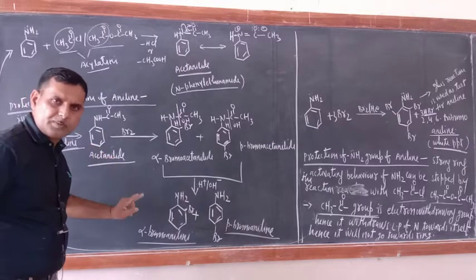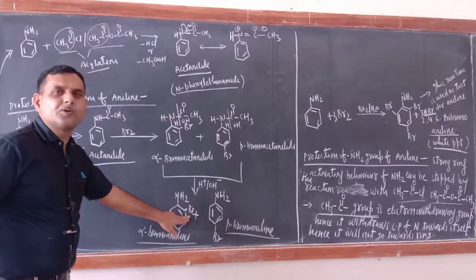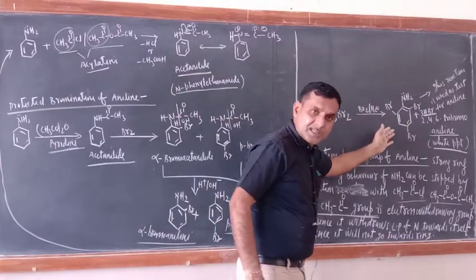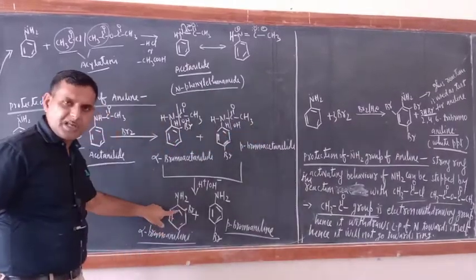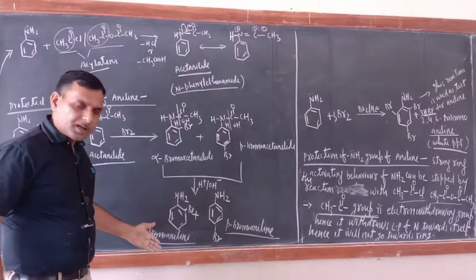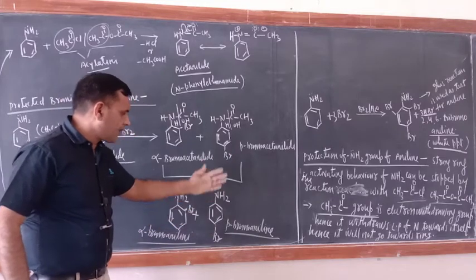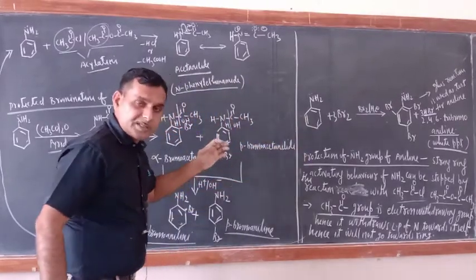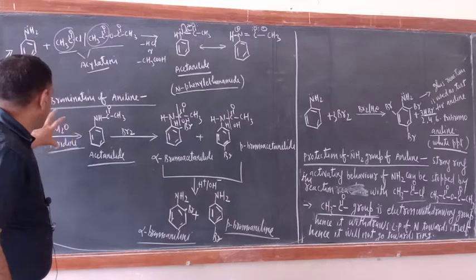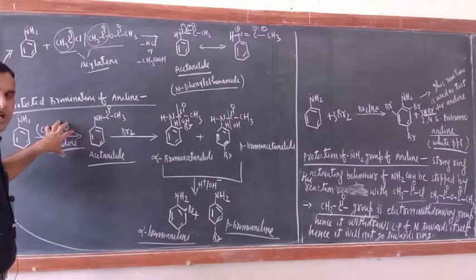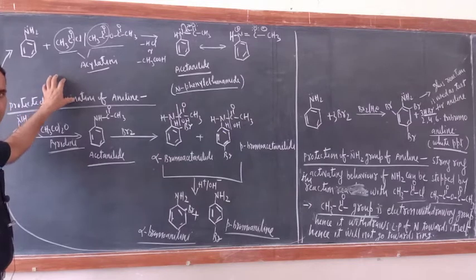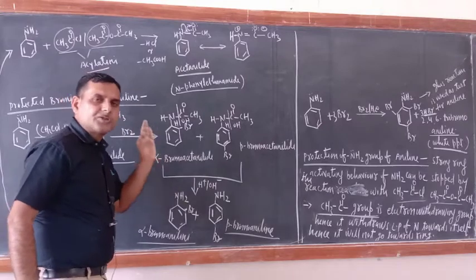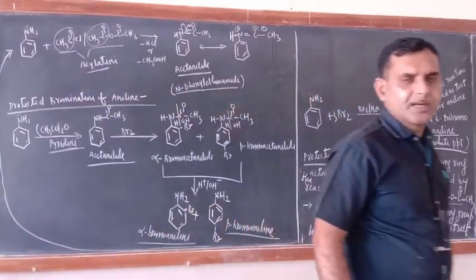Now you have got the monosubstituted product. Did you understand the meaning of monosubstituted? It means only one substituent is attached. Before, three substituents were attached. Here, in one compound only one Br is attached. So now you have got orthobromoaniline and parabromoaniline instead of 2,4,6-tribromoaniline. How is it possible? This is possible because of the protection of the NH2 group by acetic anhydride or acetyl chloride. So to get the monosubstituted product, the NH2 group should be protected.